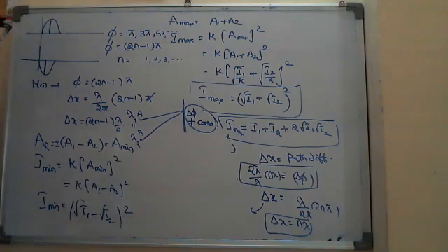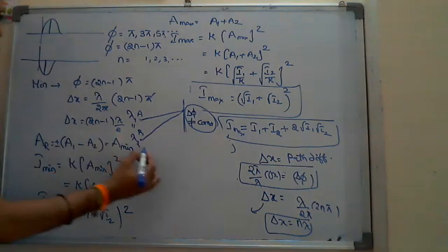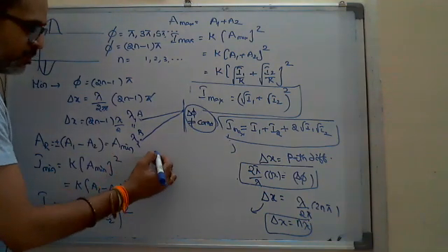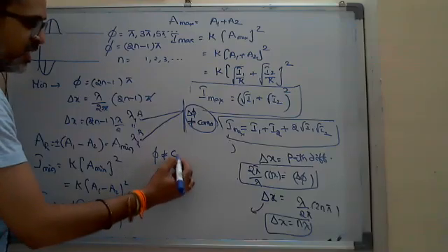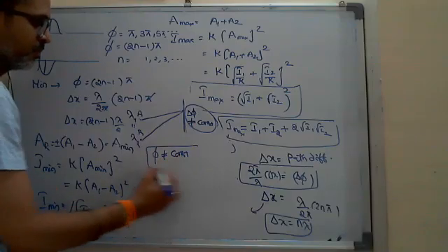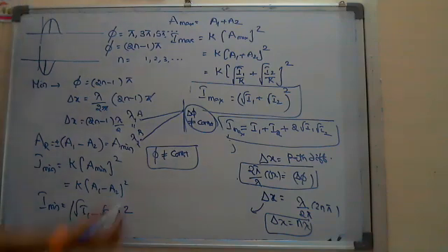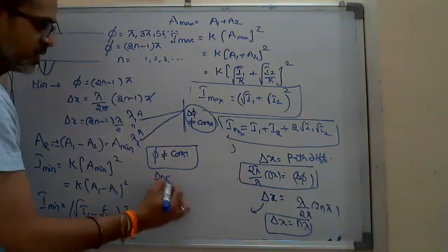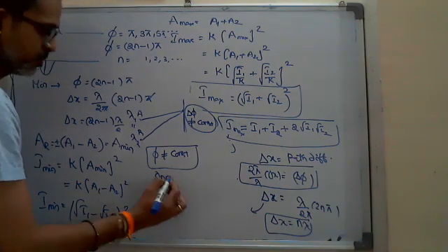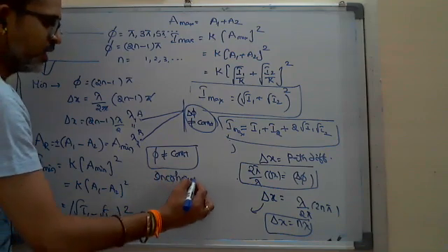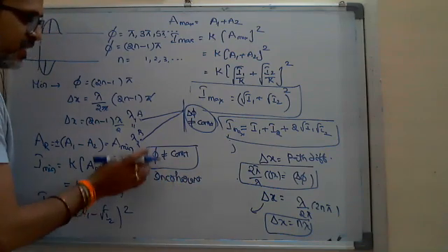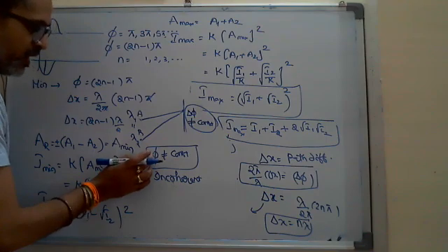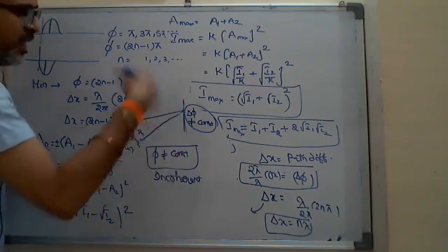For incoherent sources, the phase difference initially is not constant. They are called incoherent sources.